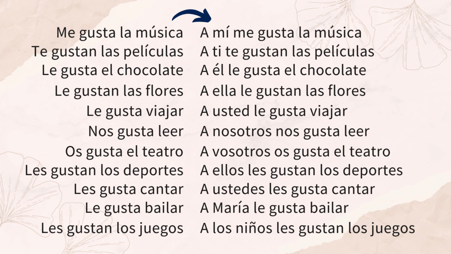A los niños les gustan los juegos. The children like games. I know that personal a is confusing in Spanish, and we don't have to use it. We can just use the indirect object pronouns that we saw before. But for emphasis, especially for him or her, él or ella, it's important to know how to use these words.